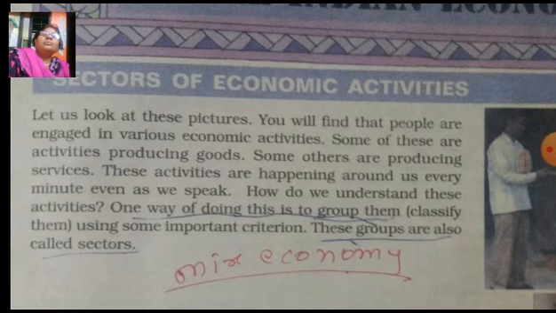When we go outside, in the market or in the field, these activities go on. Pictures are showing primary, secondary and tertiary sectors. One way of doing this is to group them using important criteria. These groups are also called sectors, with different activities in different fields.